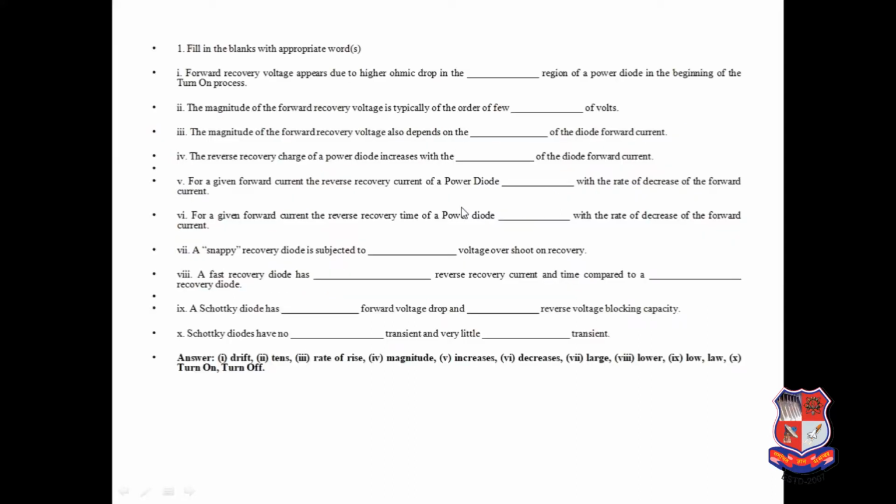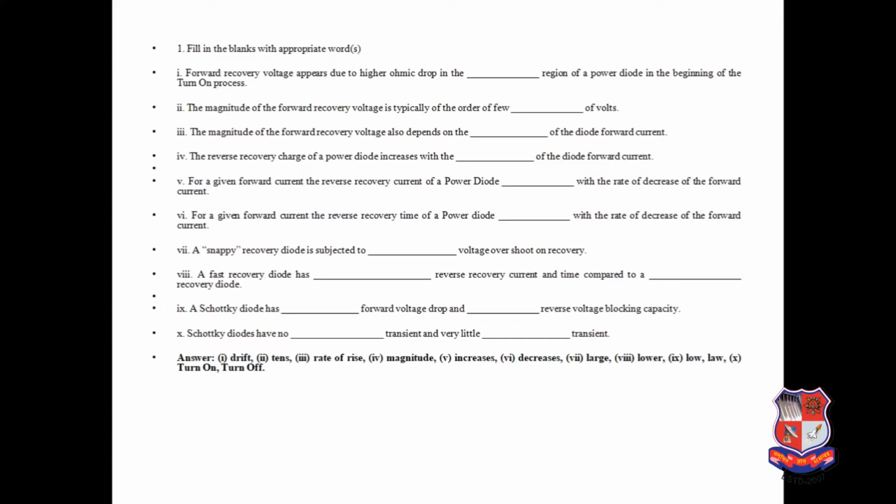So now we will go through some fill in the blanks which summarize the topic. The first one: the forward recovery voltage appears due to higher ohmic drop in the drift region of the power diode in the beginning of the turn on process. Yesterday in my third lecture you can see what a drift region is.